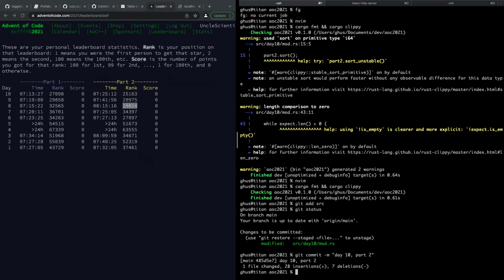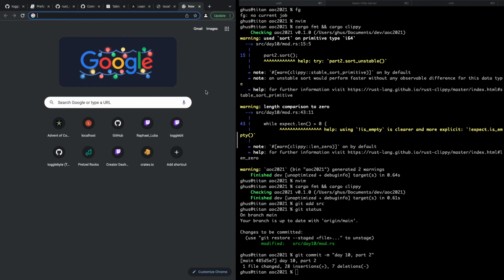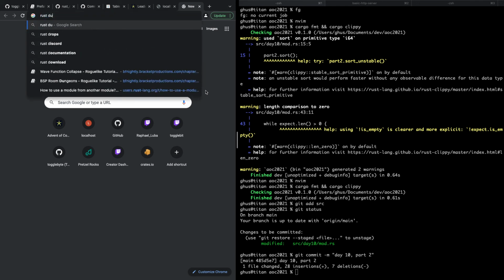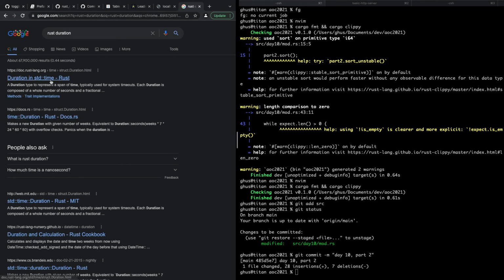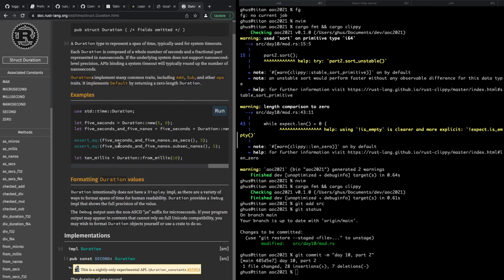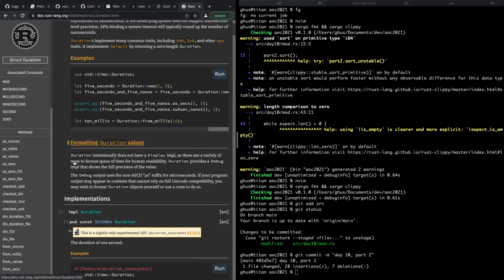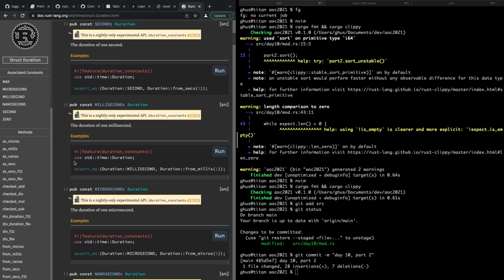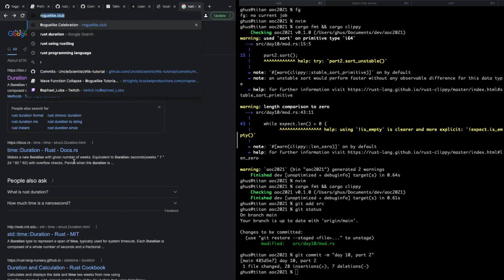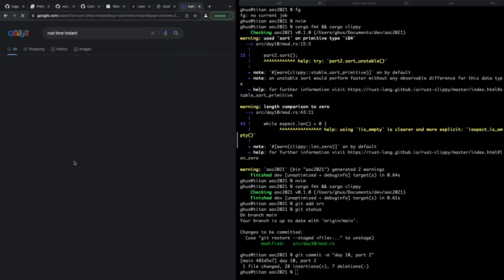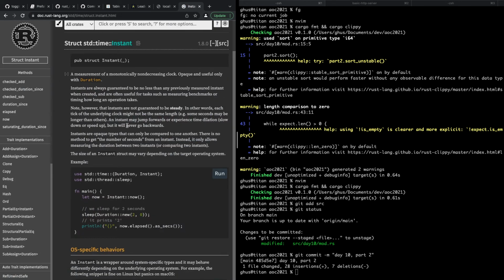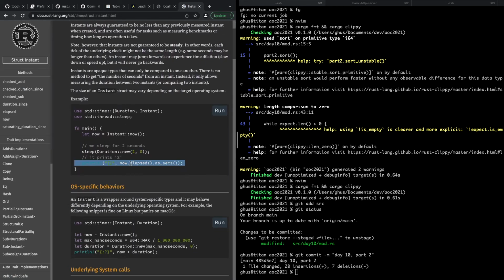Huzzah. Actually, before I switch there, I do want to do one more thing because of fun. Yeah, that's the roguelike. Let me pop up a new thing here. What was it? Rust duration. So duration new. There was a way to get instant. Rust time instant, and then you can get duration from instant, right? Yeah, now dot elapsed as sec.